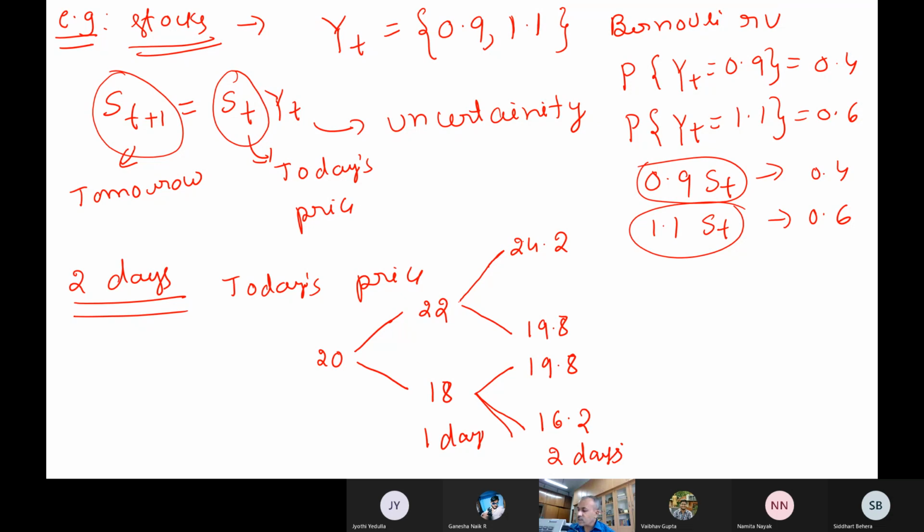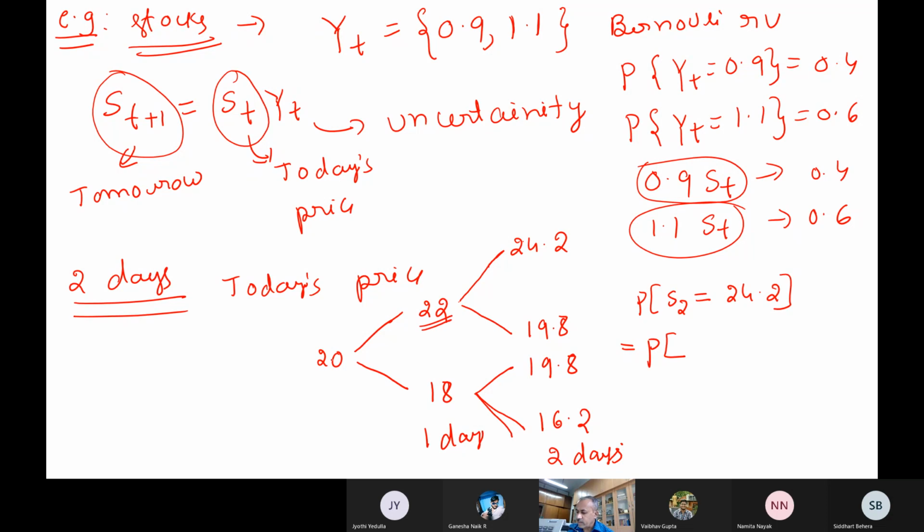Now if I ask, what is the probability that S2, that is after 2 days, is equal to 24.2? How do you compute this using the binomial random variable? This is the same as asking for the probability of... what has happened when going from 20 to 22?